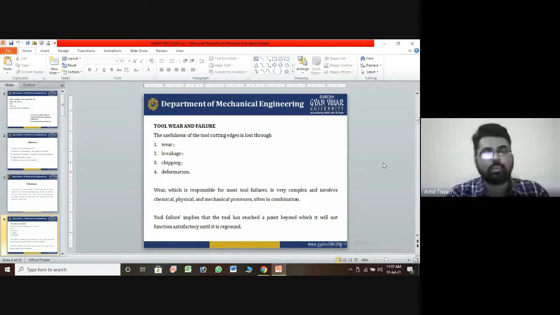Then how does the tool fail? A single point cutting tool, for example, is used on a lathe machine to cut material from the workpiece.